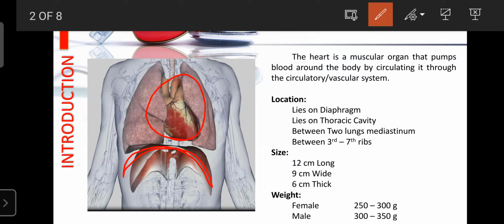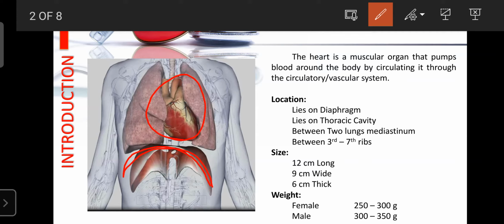The heart lies in the thoracic cavity, which means the heart is present inside the thoracic cavity. The thoracic cavity is nothing but the chest. It is made up of the ribs and has a hollow space, made up of 12 pairs of ribs. Under the ribs is the location of the heart. The location is also between the two lungs, that is, the mediastinum.